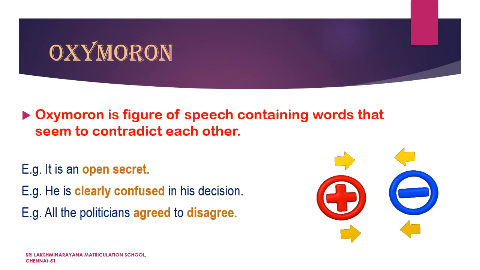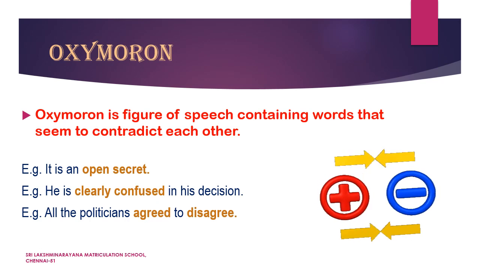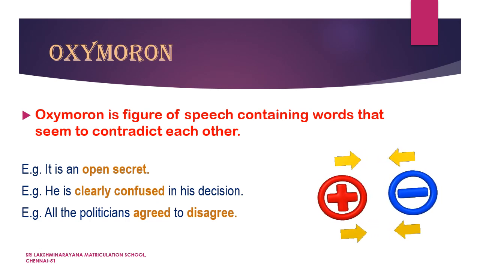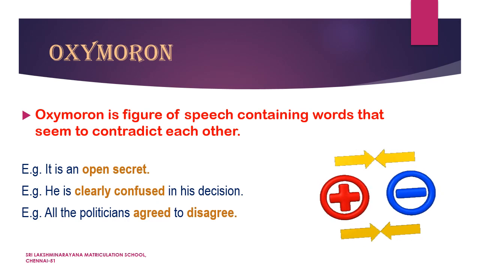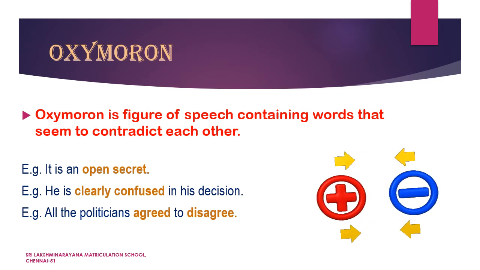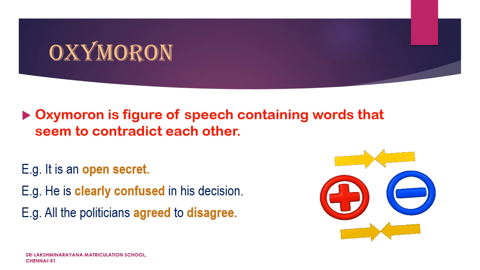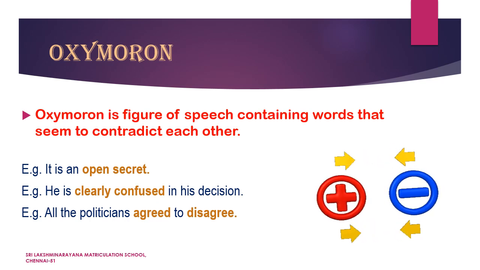Notice those words open and secret are the words that contradict each other, that are opposite in their meaning. If it is a secret, it cannot be open. And if it is open, it cannot be a secret. So in this line, you can notice two words that contradict each other.